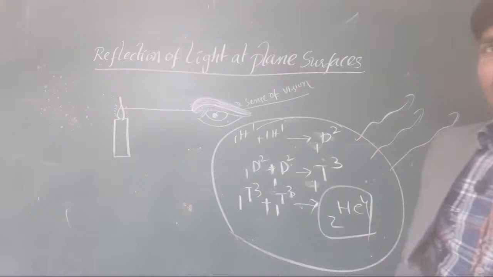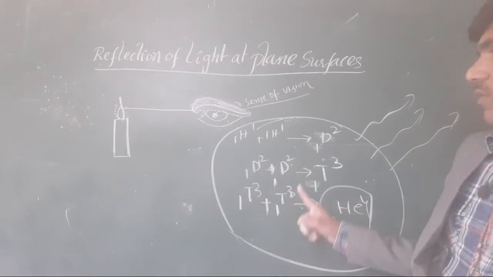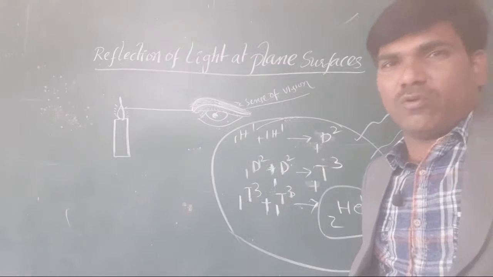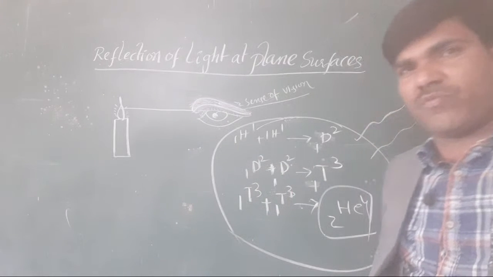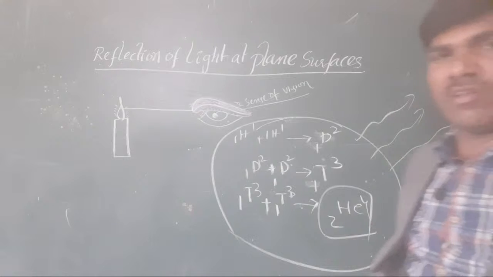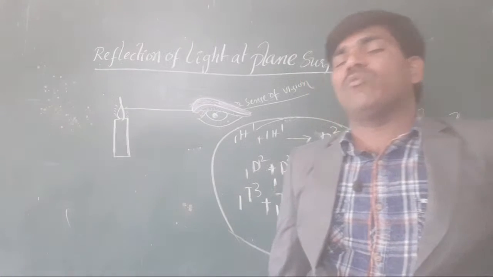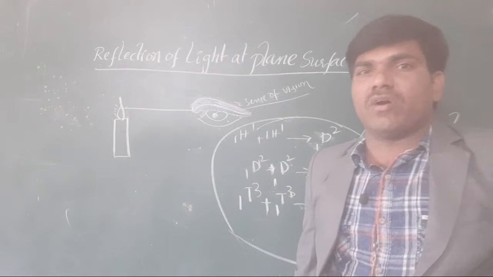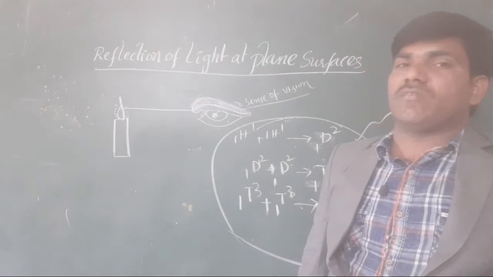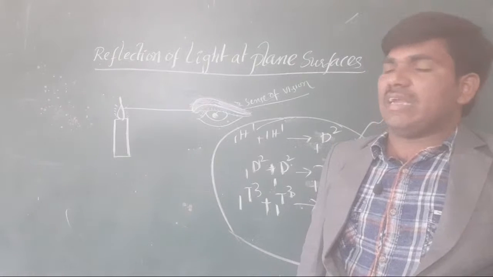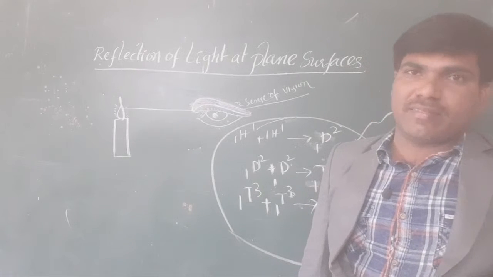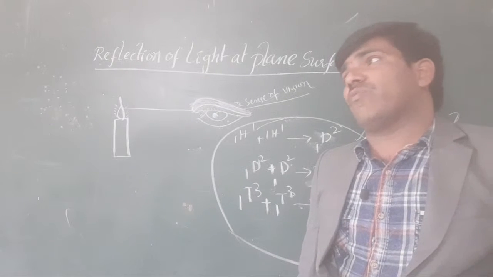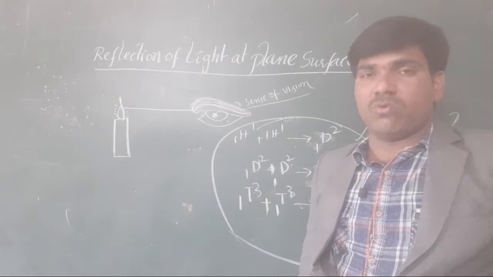Is it visible to you or not? The moon is not a luminous body. Many of our friends have also written that the moon is a luminous body. Why is the moon not called a luminous body? Tell me, why? Because whatever sunlight falls on our earth is reflected, and some amount falls on the moon.